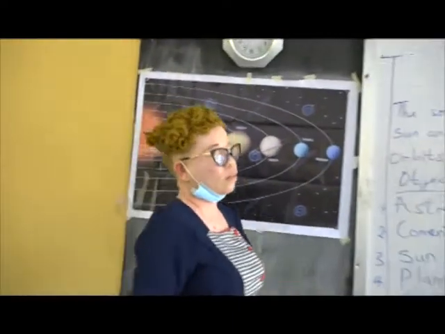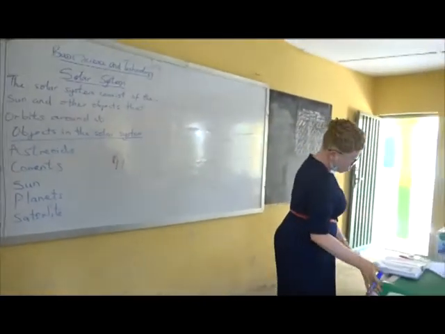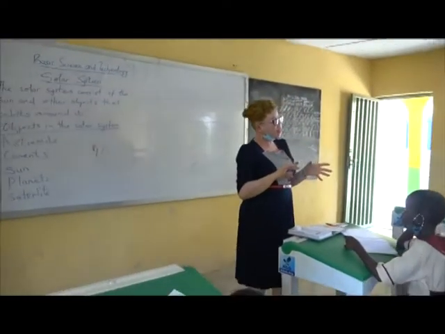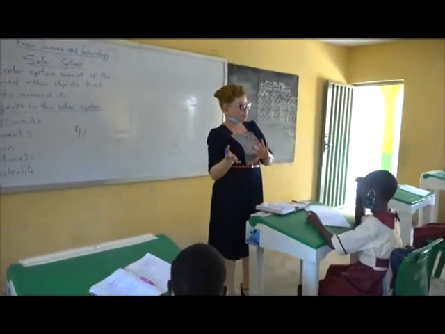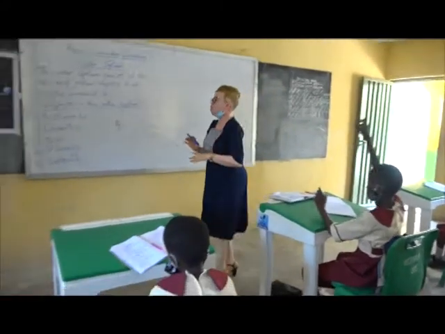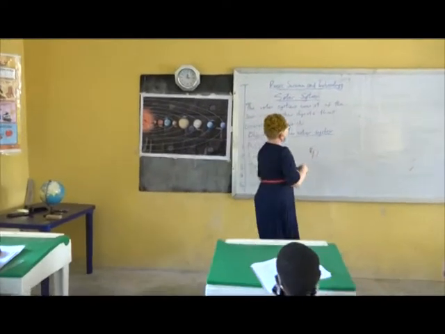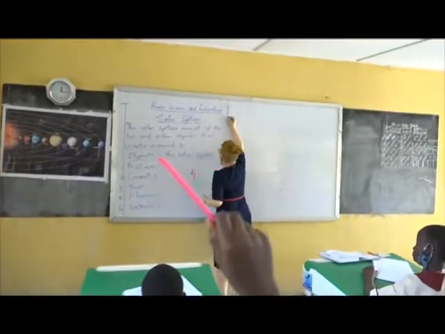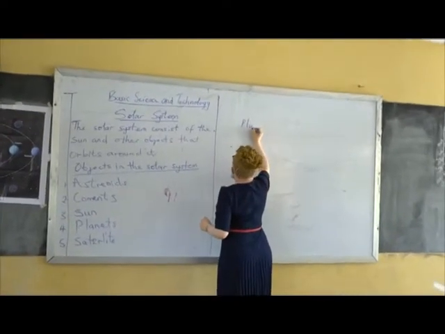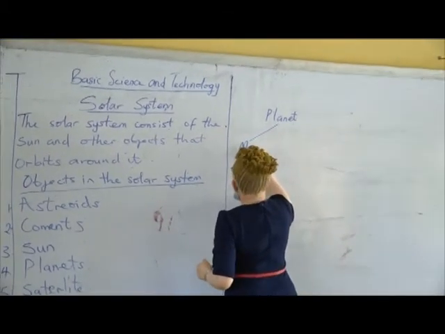Now let's go on. Now let's talk about the planets. Planets, there are 8. There are major planets and there are dwarf planets. The major planets are 8. That's what you can see on my chart here. But we can put the planets grouped into 3. The planets are grouped into how many? 3.